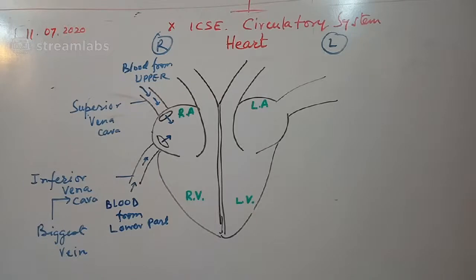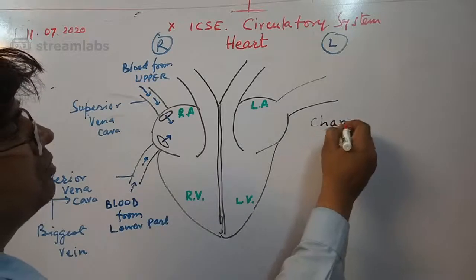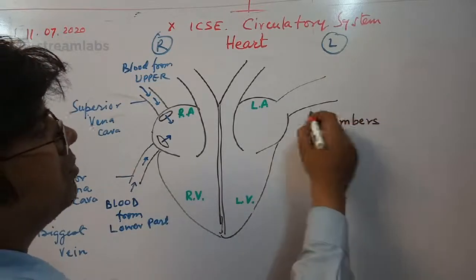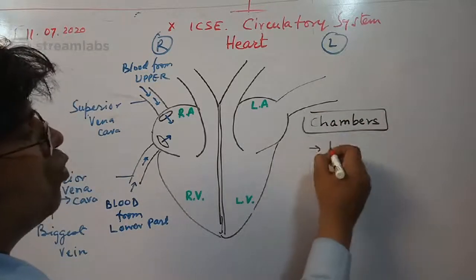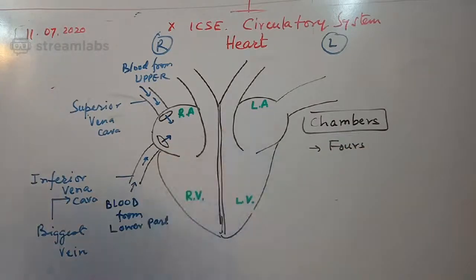So first thing, let me talk about the chambers. There are 4 chambers. We'll learn one by one. Let us talk about chambers first. There are 4 chambers of the heart, 1, 2, 3, 4.